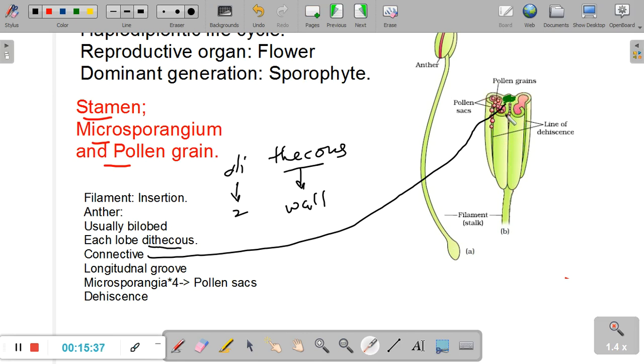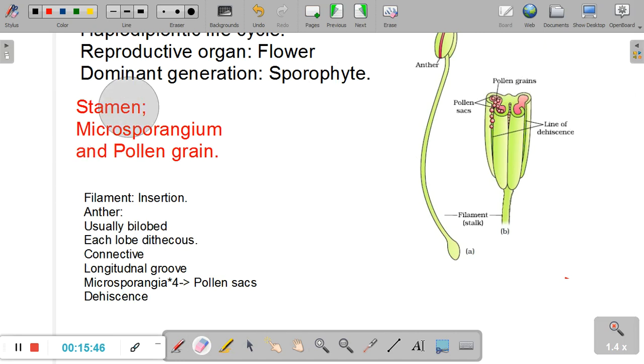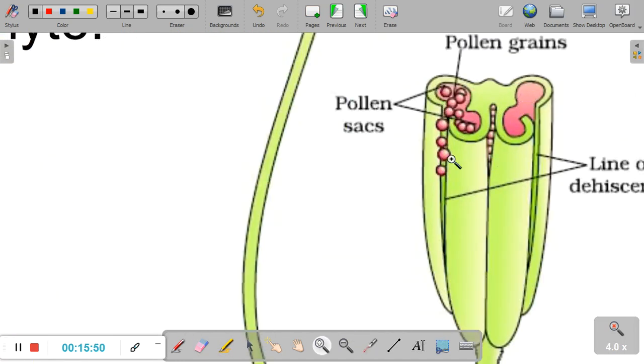So two lobes are separated out, and now each lobe, let's magnify again, clear up the screen a bit. Now each lobe has chambers in it. If you look at this particular lobe, we have one lobe here, one lobe here. Each lobe has two chambers. Can you see this first chamber is here, second chamber is here, this is the third chamber, this is the fourth chamber.